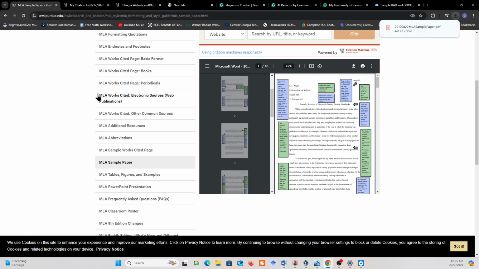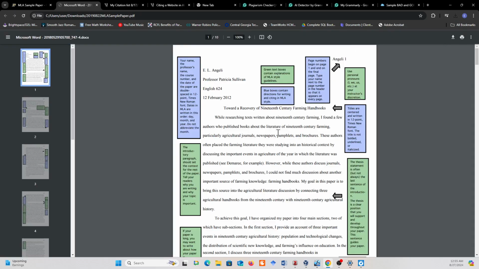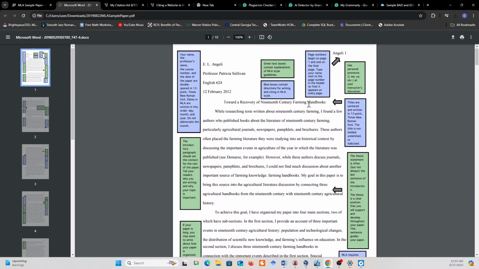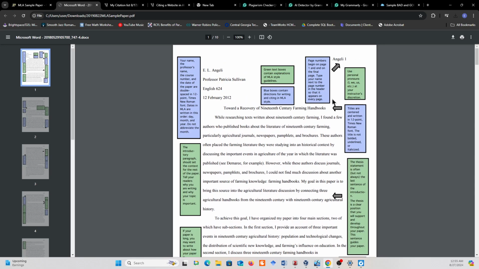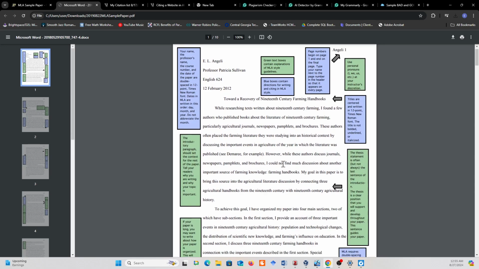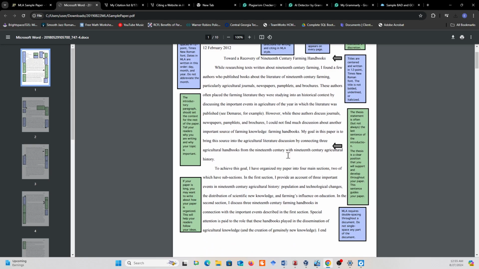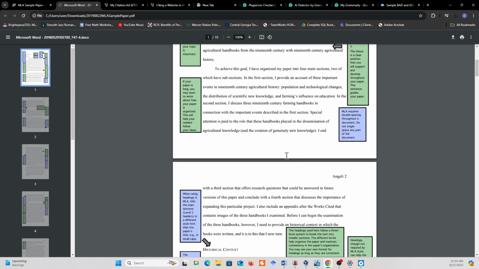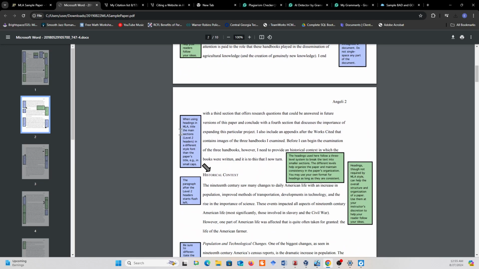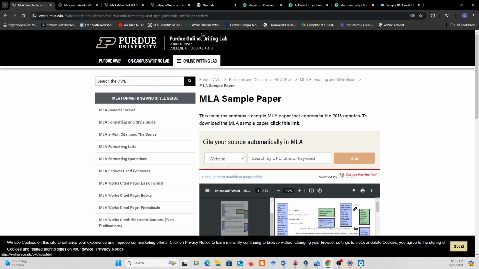I'm gonna download this one, and we're gonna open it. And they give you a lot of good goodies on how to format it, and the reason why it's formatted that way. Keep in mind that your professor may have specific instructions on font size, but you can use this as a general guide when they tell you MLA style. And also, Owl Purdue does have APA as well. Hold on.